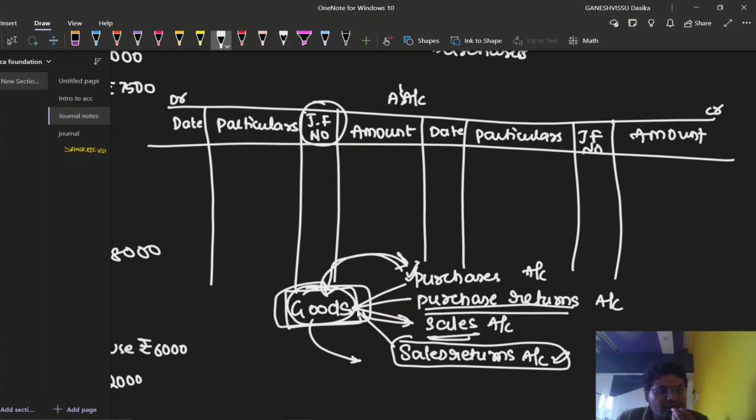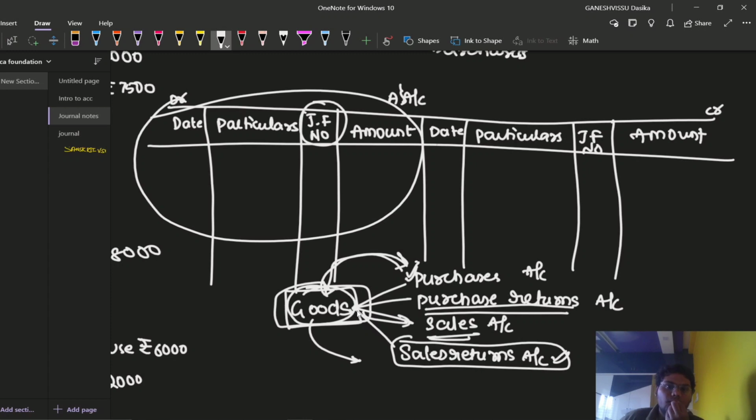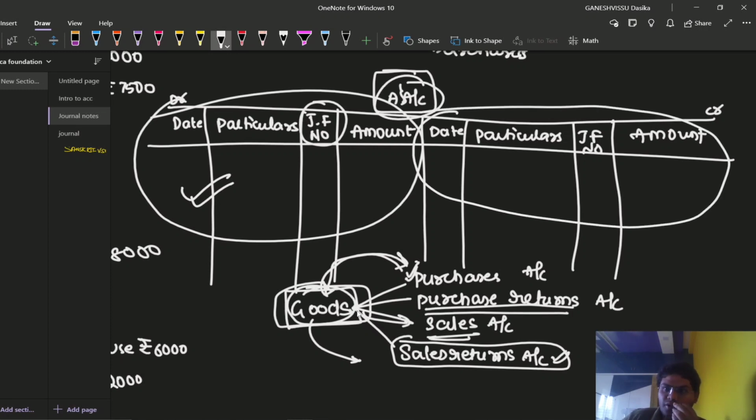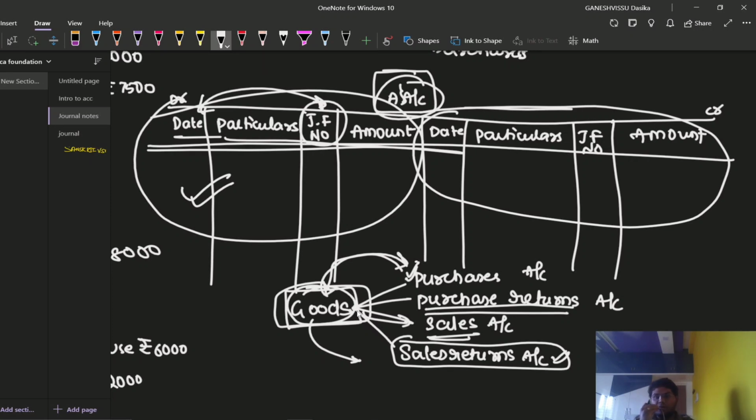This whole debit side will be dealing with debit transactions, right? Whenever A account is being debited, we are going to write in the debit side. Whenever A account is credited, we are going to mention it in the credit side. So for both debit side and credit side, these four columns will be maintained. But of course, while we are doing the problems, the date and JF number will not be maintained. When we prepare accounts like single entry system, which we have discussed, we are not going to write all the dates, and JF number is also not mentioned, right?